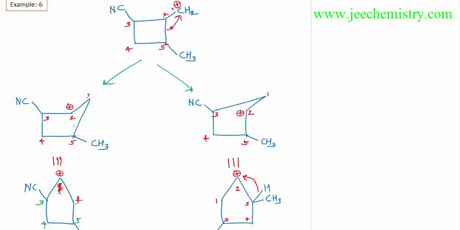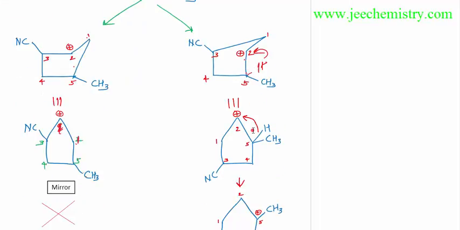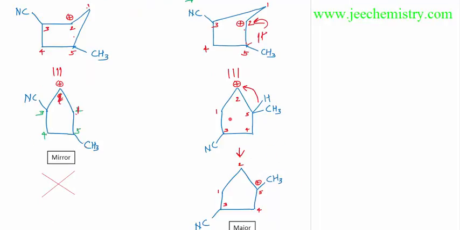If this carbocation comes to these positions, after this, when this bond shifts to this position, the carbocation will come to this position. After this carbocation comes to this position, here is one hydrogen. After the hydrogen shifts, this carbocation will come to these positions. Now this carbocation is more stable than this carbocation. Here is only a 2 degree carbocation. Here is a 3 degree carbocation. So this carbocation is more stable. That's why this is the major product.